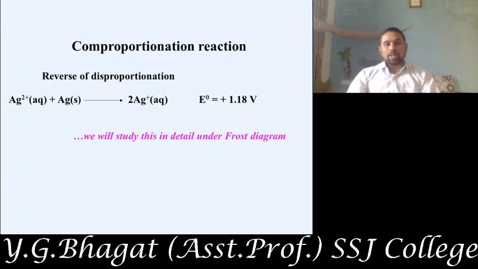So simultaneous reduction and oxidation takes place in disproportionation. In a similar manner, simultaneous reduction and oxidation takes place in comproportionation also. But in disproportionation, only one species is oxidized and reduced. Here, there are two species, one of which is getting oxidized and the other getting reduced. So this is comproportionation.